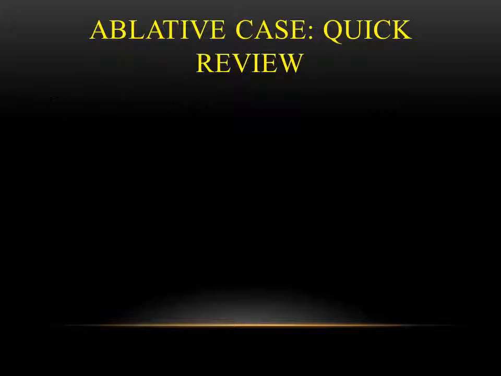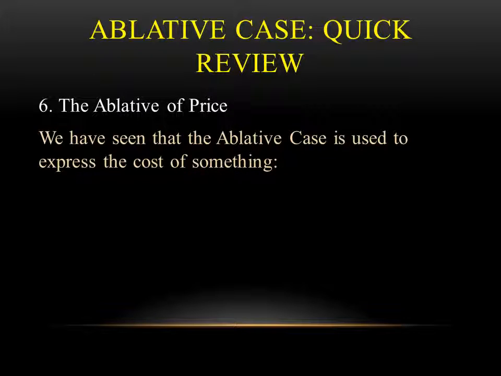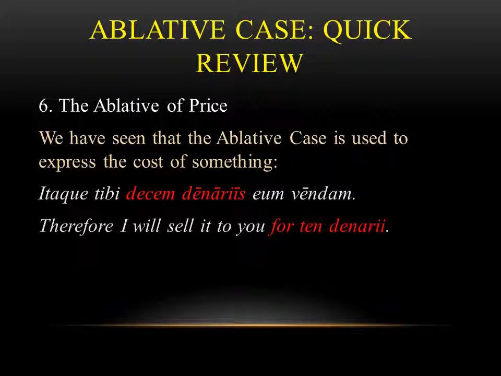Because of your fault. The sixth use that we've seen is the ablative of price, and this really came up in this chapter with Pseudolus going off to the butcher and trying to buy meat. We have this idea of expressing the cost of something. So in the chapter, we had the line, itaque tibi decem denarii eum vendam, right? I will sell it to you for 10 denarii, right? That way of explaining the price of something, we use an ablative to do that. The word decem, 10, we don't decline, so it just stays decem, but denarii is in the ablative plural, right? So for 10 denarii, that's the price of, I believe, the ham Pseudolus was trying to buy.